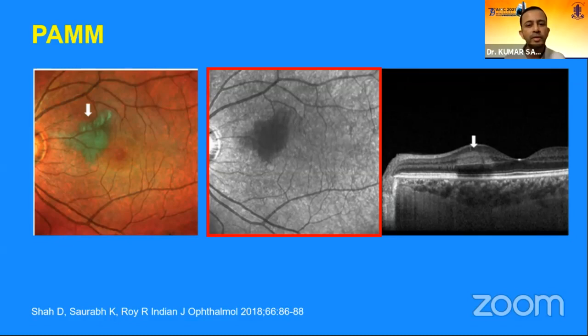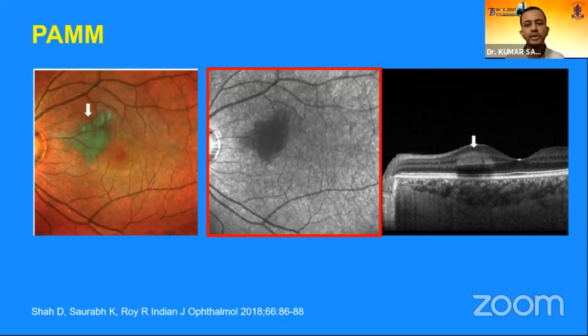So that's why the reflectance from the infrared channel has been masked by the thickening and hyperreflectivity of the inner nuclear layer, and that's why reflectivity is blocked. So this blocked reflectivity from the infrared channel is a characteristic, and we say that PAM is characterized by hyporeflectivity on the infrared image. That's how it looks. And obviously OCT shows the thickening of the inner nuclear layer.